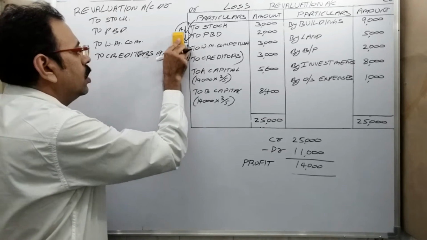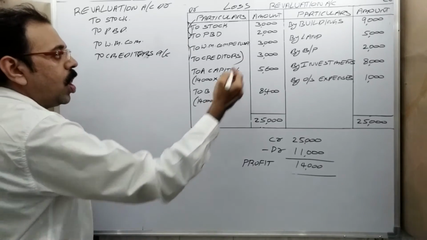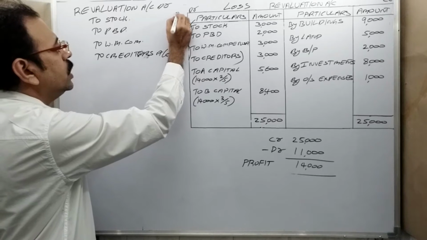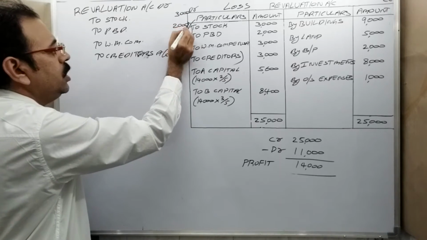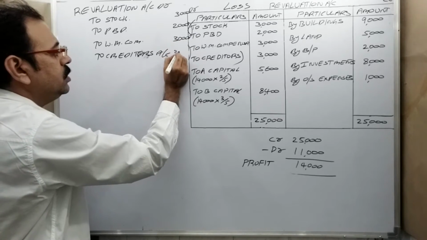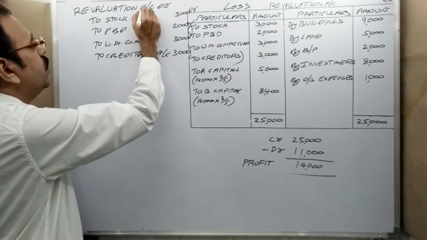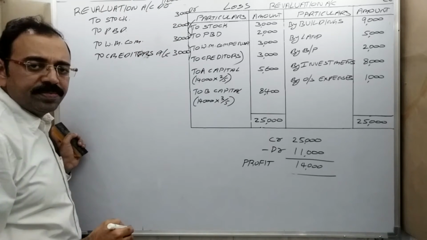Now in credit amount column, all these amounts one by one we should write. Then stock is 3000 rupees. Then PBD, workman compensation, creditors. Then total 11,000 for revaluation account, debit side we should write.